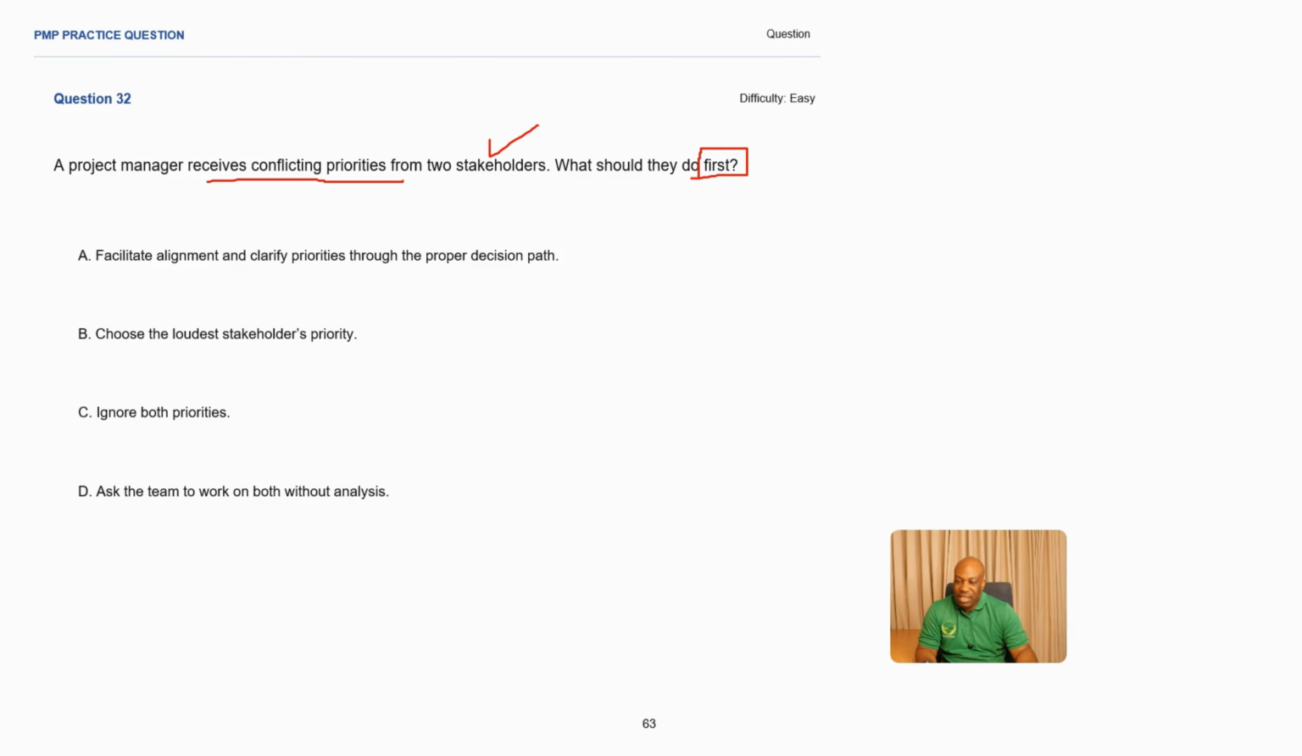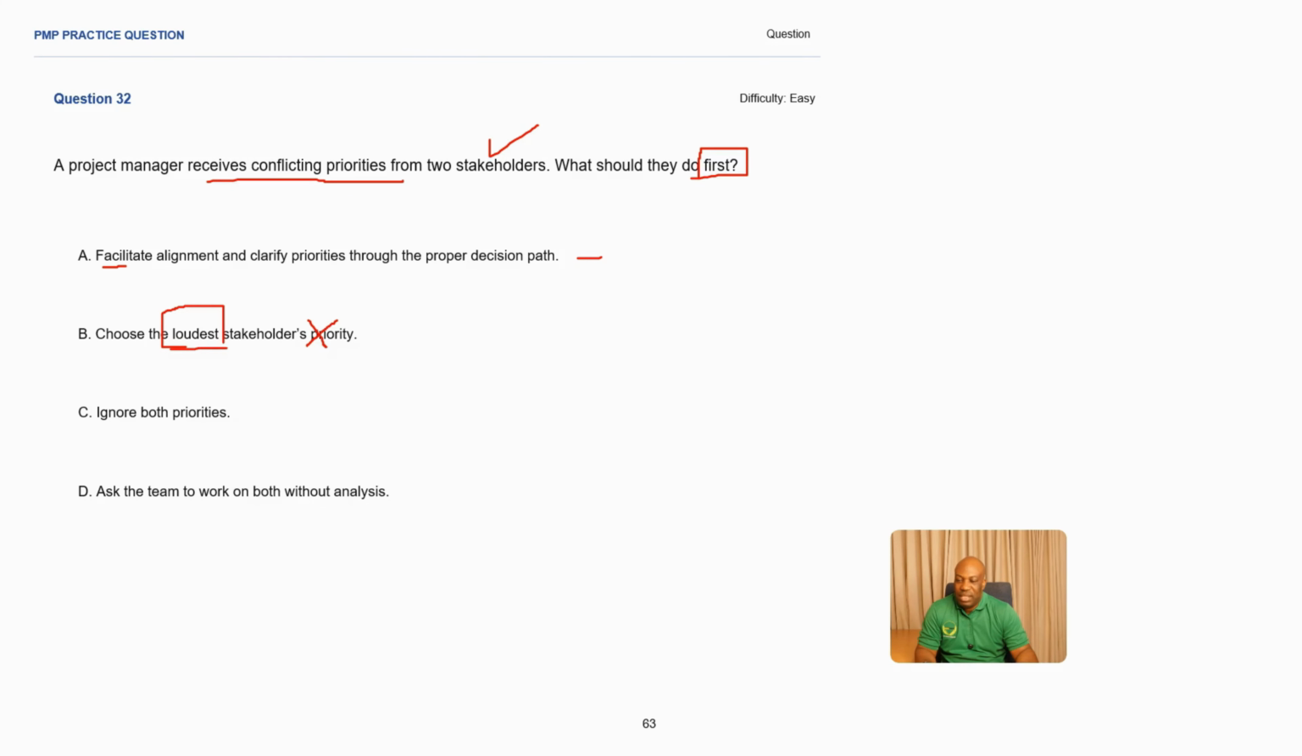A, facilitate alignment and clarify priorities through the proper decision path. This makes sense. You are facilitating alignment. This word is very important, alignment, because there are two stakeholders giving conflicting priorities. B, choose the loudest stakeholder's priority. This is not the best way to act in a project. Someone might be the loudest, but that does not mean they are giving things which make sense, making this an incorrect answer.